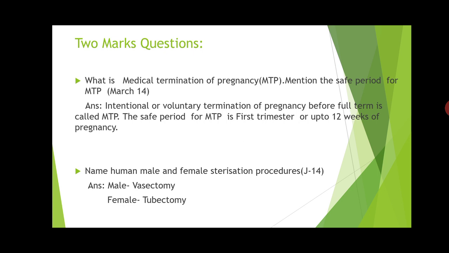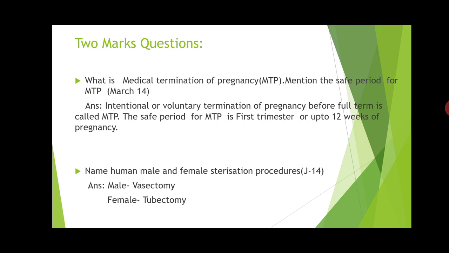Then the next 2 marks question is: name the human female and male sterilization procedures, which was asked in the supplementary exam of July 2014. These are the permanent sterilization procedures, thereafter you cannot have children. In male it is performed, as well as in female.